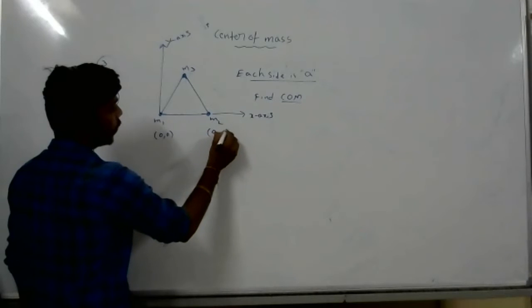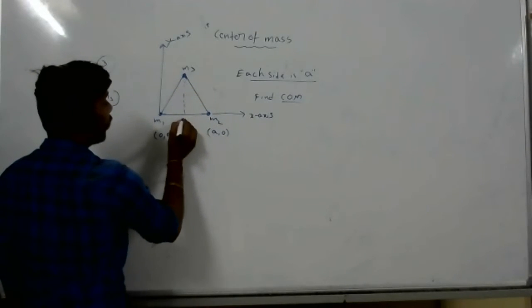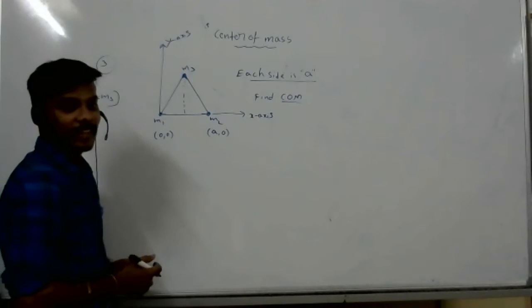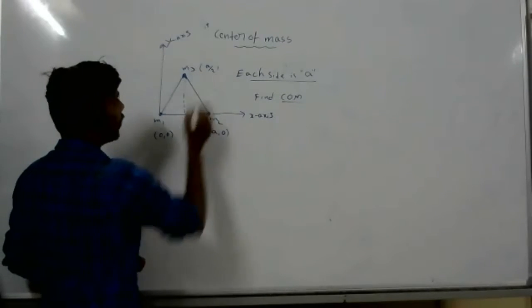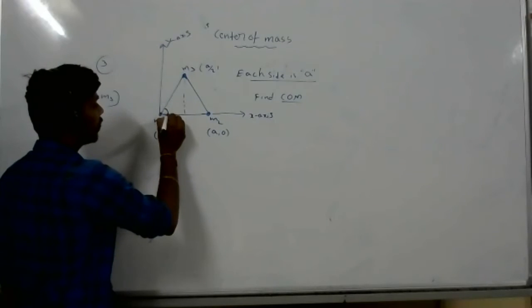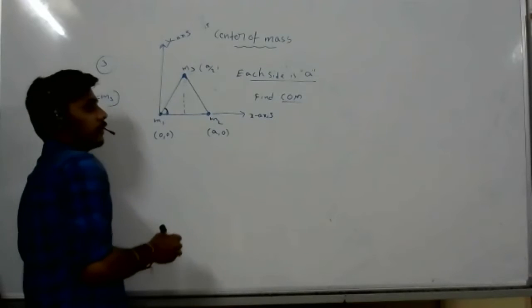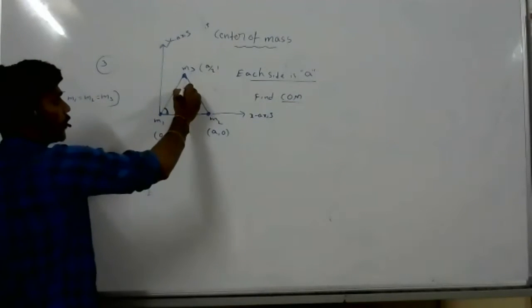A, 0. And for this one, A by 2 is the x. Then y? So for this component, it is A by 2, comma. Here you have to apply trigonometry. So if you want to find this height, what do we have to do?